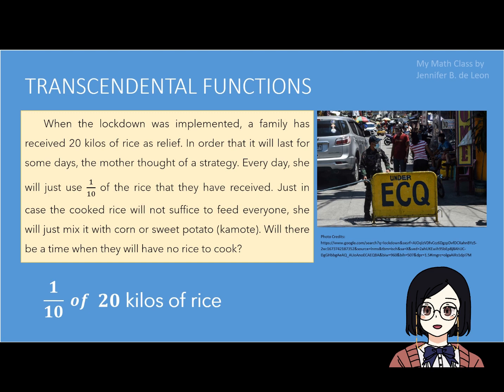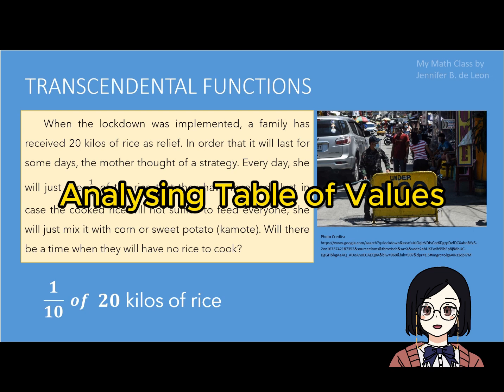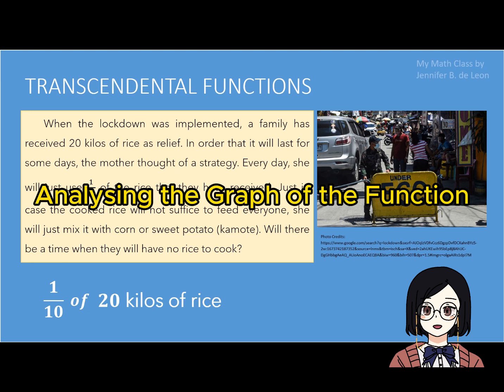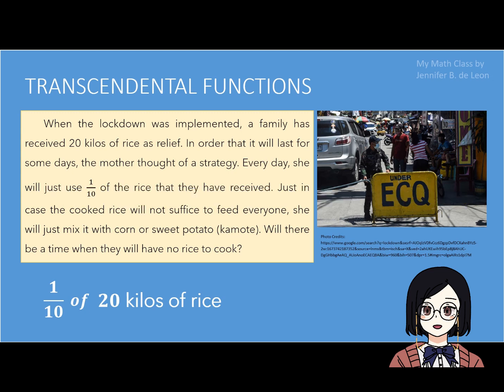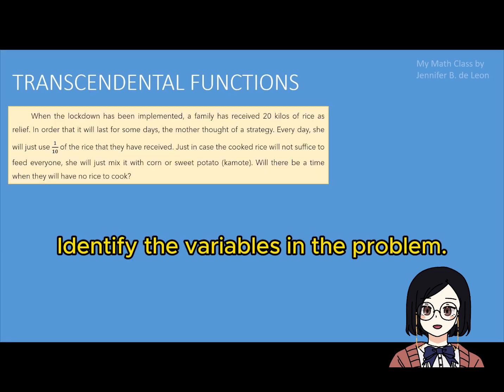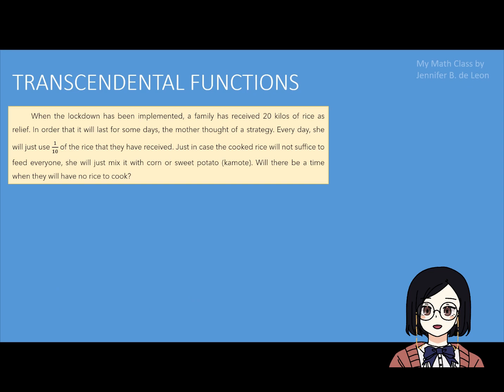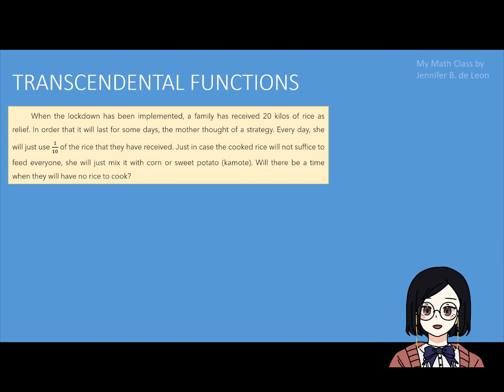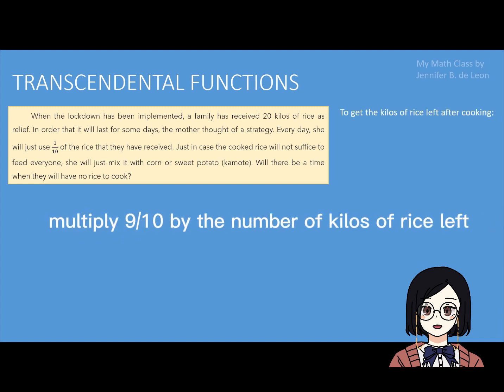To know the answer to the question, we can make a table of values or we can determine the function that can model the given situation and then analyze the graph to arrive at a conclusion. To start, we identify the variables in the problem. The variables described in the situation are the day and kilos of rice left per day. To get the kilos of rice left for each day, we will multiply 9/10 by the number of kilos left prior to the given day, since for each day, 1/10 of what is left is consumed.